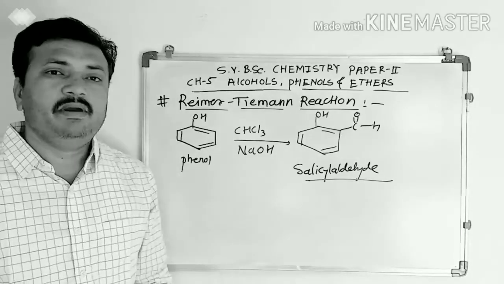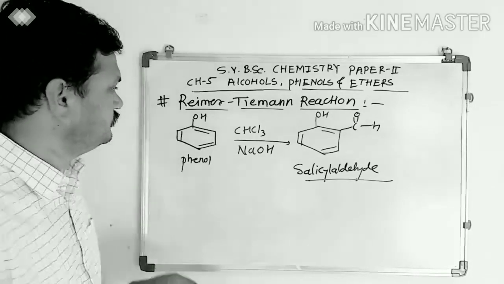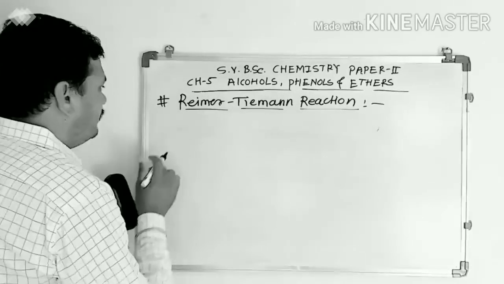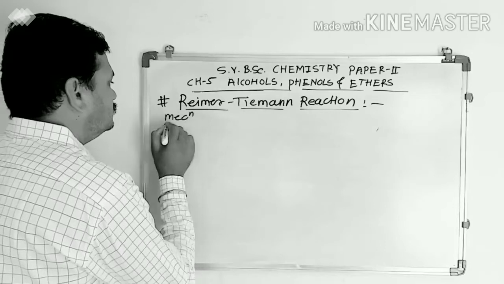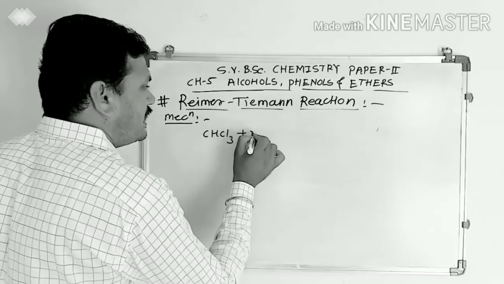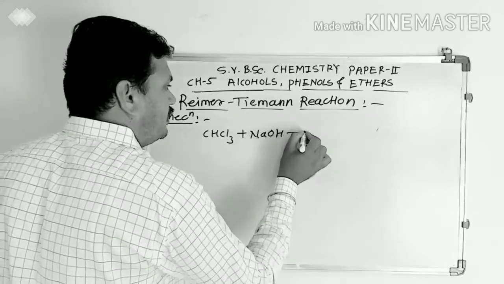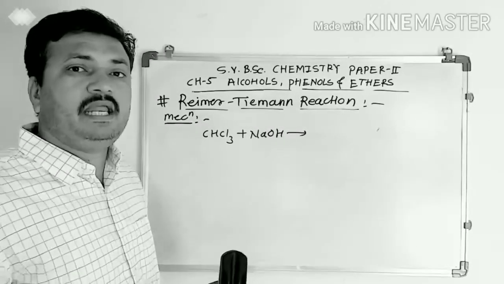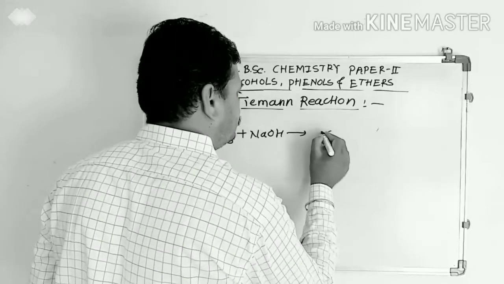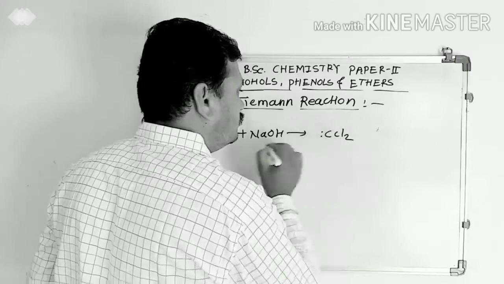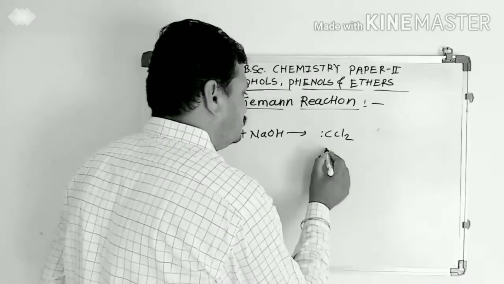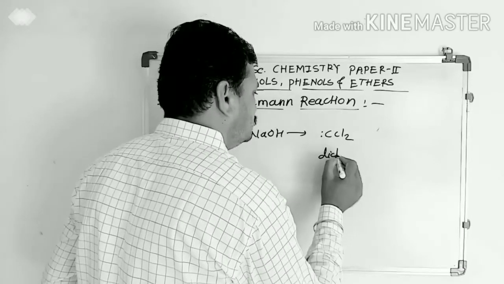Now we will see the mechanism of this reaction. In the mechanism, first chloroform CHCl3 reacts with sodium hydroxide, and an electron deficient dichlorocarbene forms.